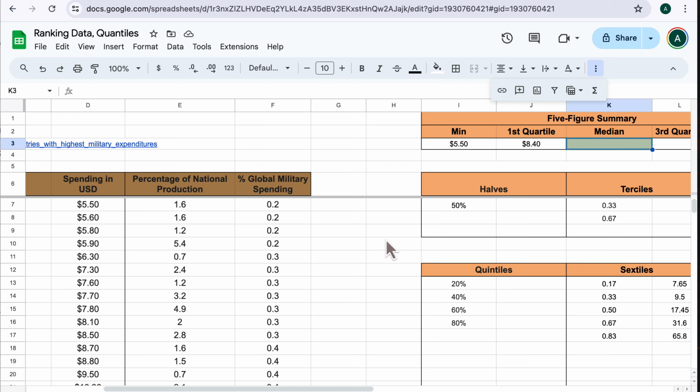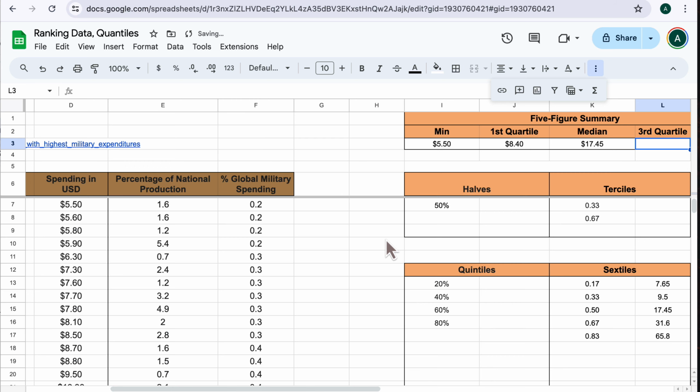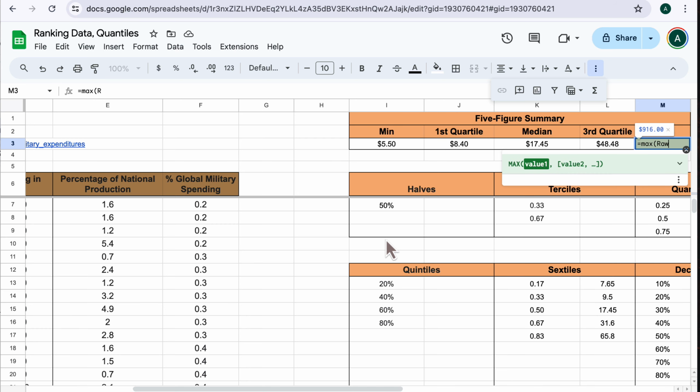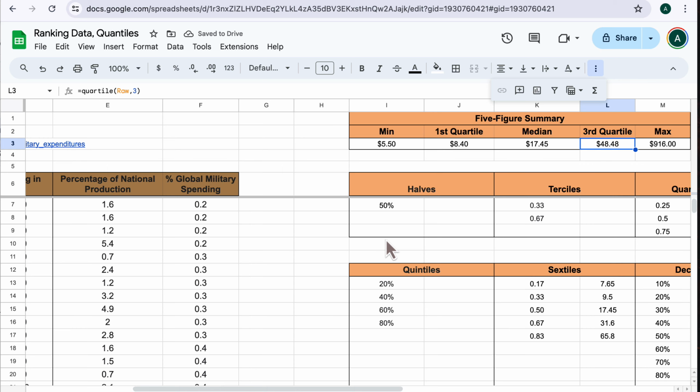We get to the median, and we'll say median raw, and that's it, 17.45 billion. Third quartile, we'll say quartile raw 3, third quartile, 48.48 billion. And then max, what was the max? Max raw, 916. Once again, it shows that naming your ranges, like I named my data range raw, is quite a bit more helpful in these cases as opposed to cells D6 to D47, just doing that again and again. You can see what a pill that would be.